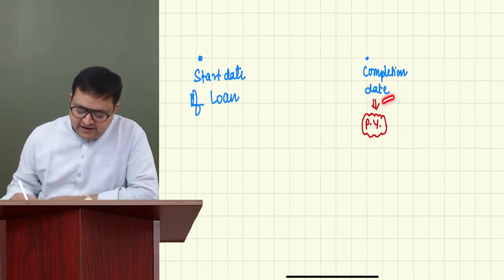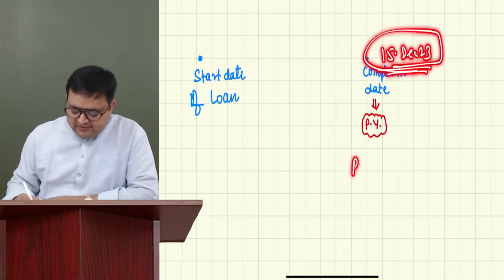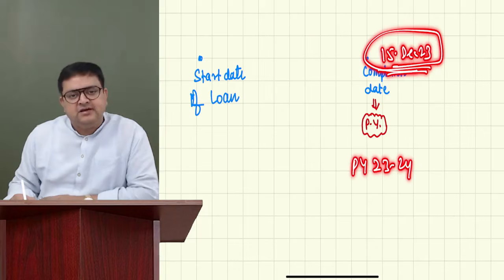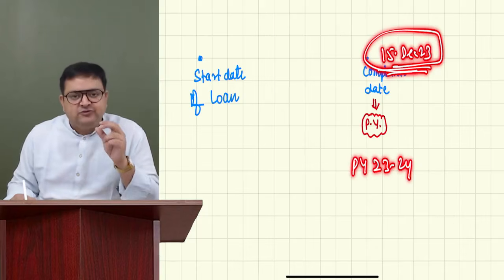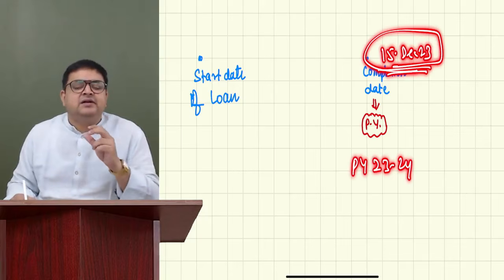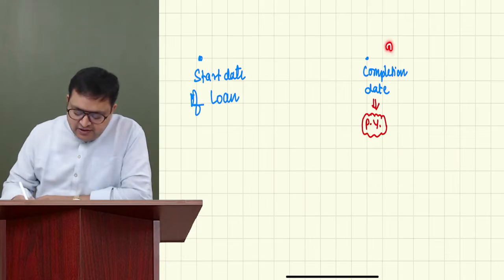Let's say the completion date is, for example, 15th of December 23. So guys, this date falls in which year? This date falls in previous year 23-24. Right? This is the previous year where this date falls. So you just have to see in which year this house is getting completed. Let's say this is completed on 31st March 2024.